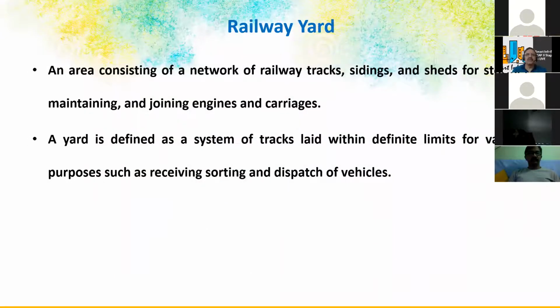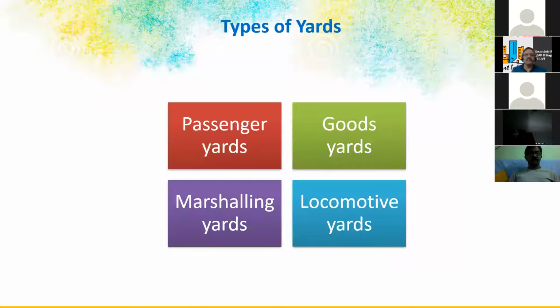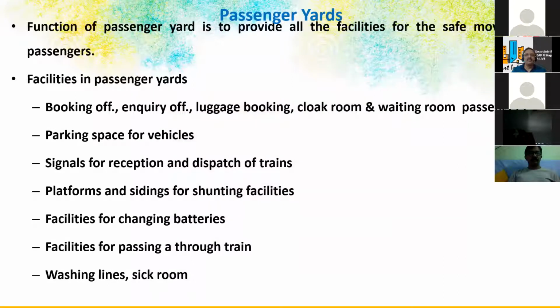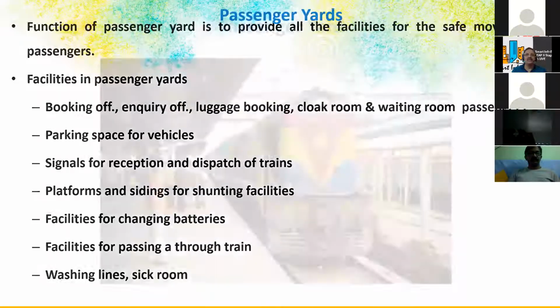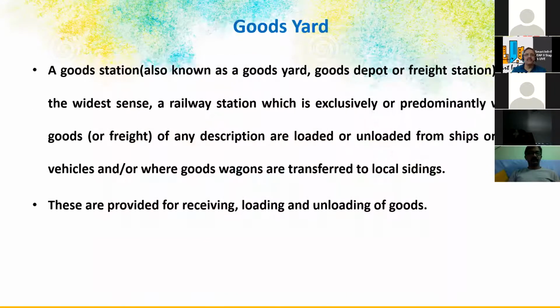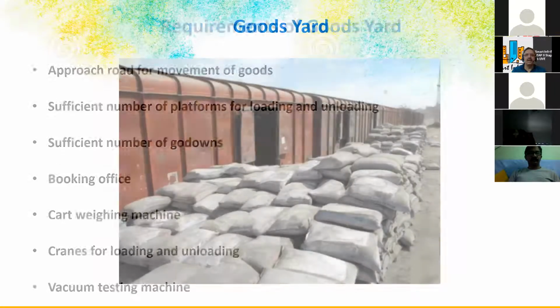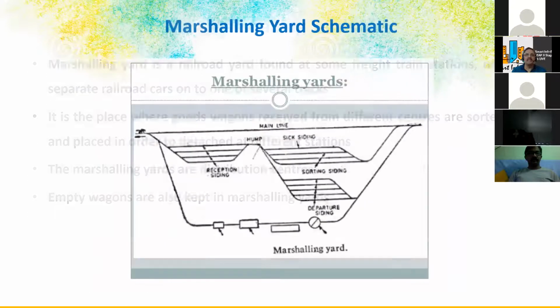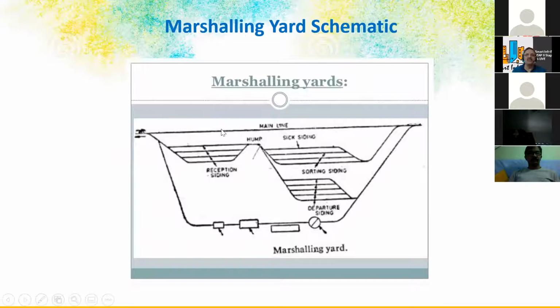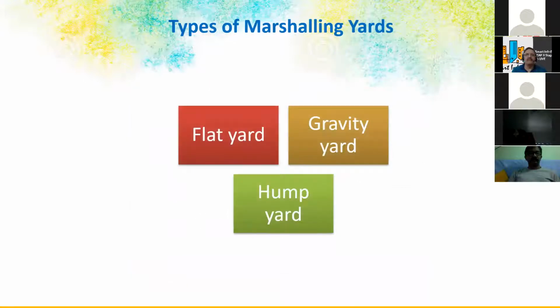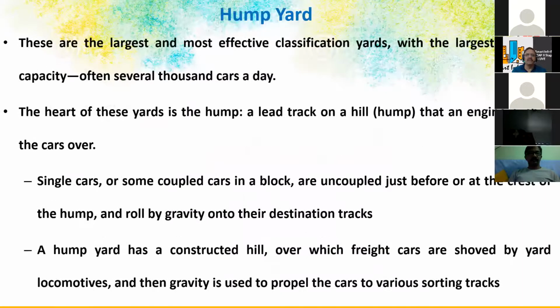So this is the goods platform, and we have these railway yards: passenger yards, goods yards, marshalling yards and locomotive yards. Locomotive yards are for maintenance of the locomotives. And this is the passenger yard, the goods yard for unloading and loading. Marshalling yards, this is the marshalling yard, you know. So they will be marshalling these rolling stock and the wagons for the sake of waiting and loading. And we have flat marshalling yards, gravity marshalling yards and hump yards. So these are the different types.